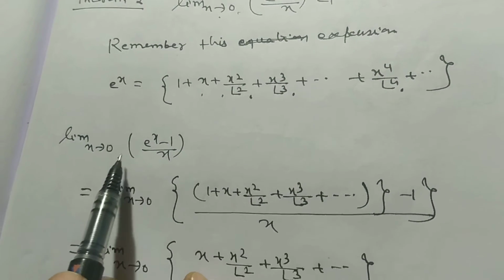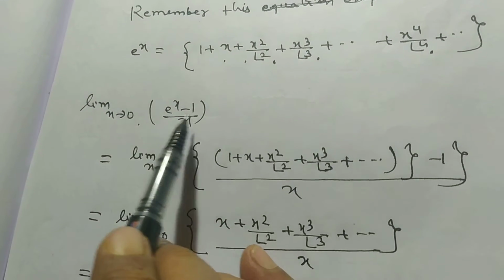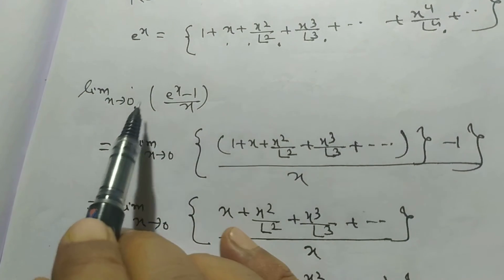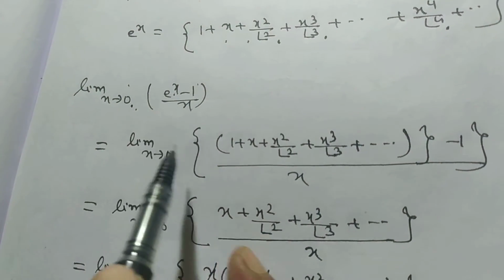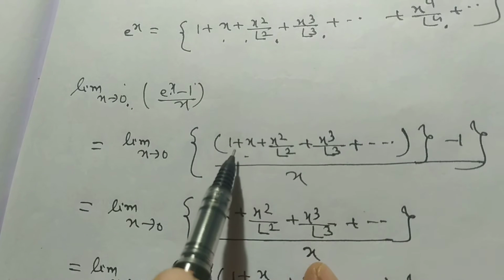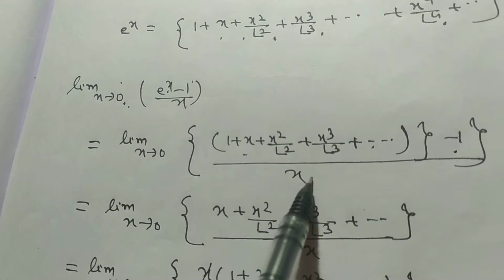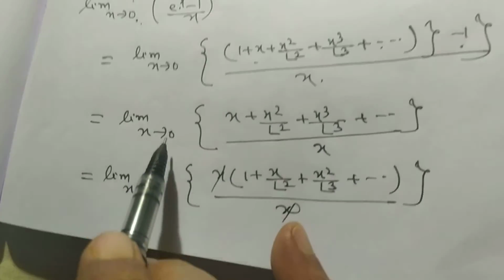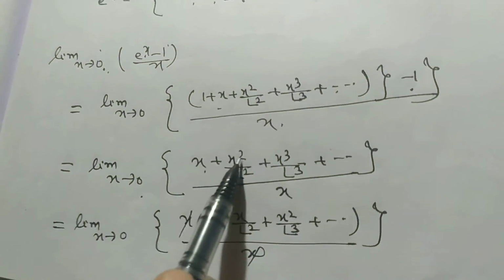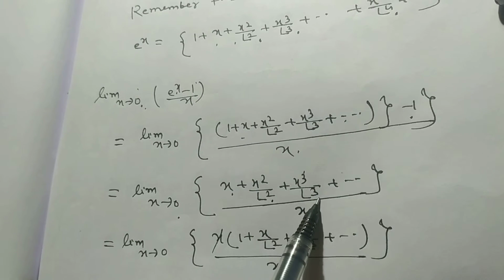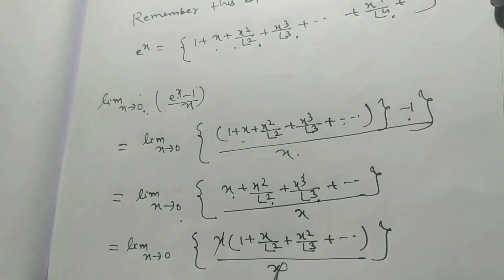So we want to evaluate the value of limit x tends to 0, e to the power x minus 1 by x. So we put the expansion of e to the power x, minus 1, divided by x. And after solving, we have limit x tends to 0, x plus x square by factorial 2 plus x cube by factorial 3 plus so on, divided by x.